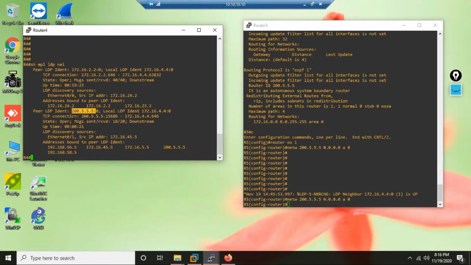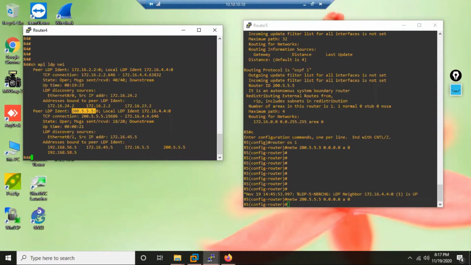But in your real exam, static routes and default routes are not permitted. In the real world, this is called a last resort. Sometimes in the real world, things don't happen. So what do administrators do? Because customers are always behind. To save their backs, administrators put in a static route or default route and get things working.